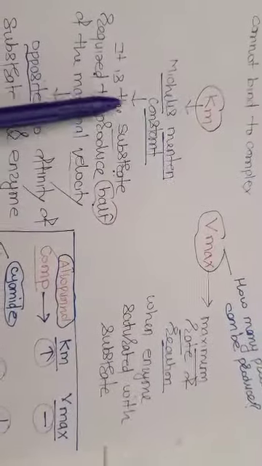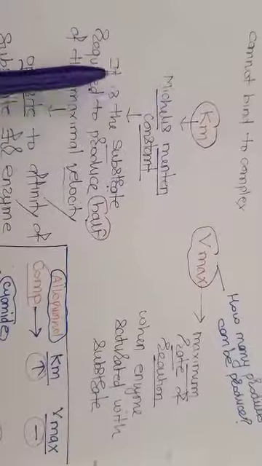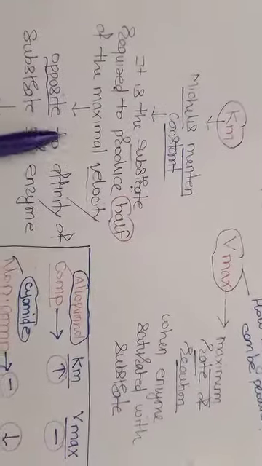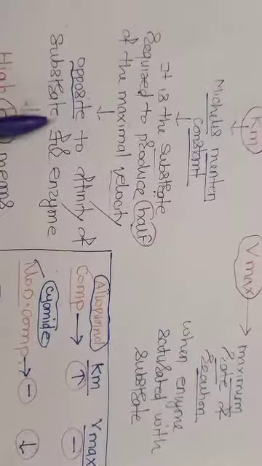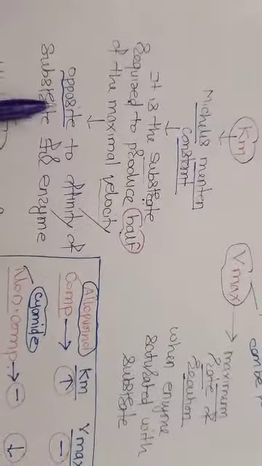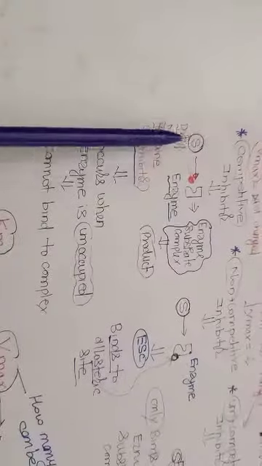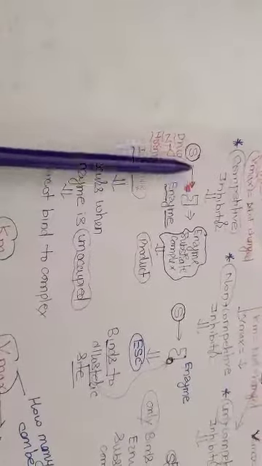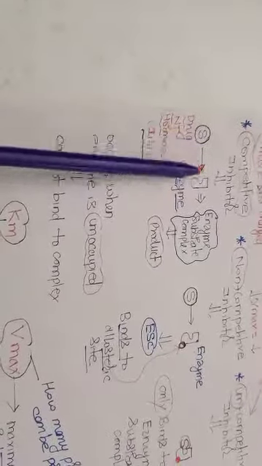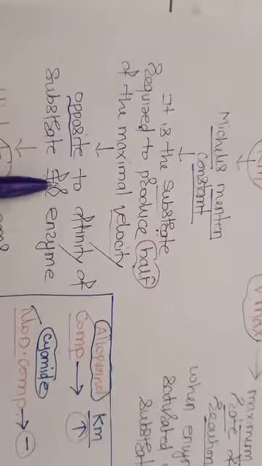Do you understand what is meant by the Michaelis-Menten constant or Km? It is the substrate required to produce half of the maximal reaction velocity, or in simple words, it is the opposite of the affinity of substrate for the enzyme. In an enzyme substrate complex, there should be affinity between enzyme and substrate. So what they are saying is, it is the opposite of the affinity of substrate for the enzyme.